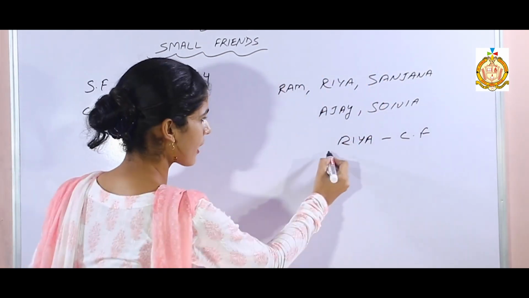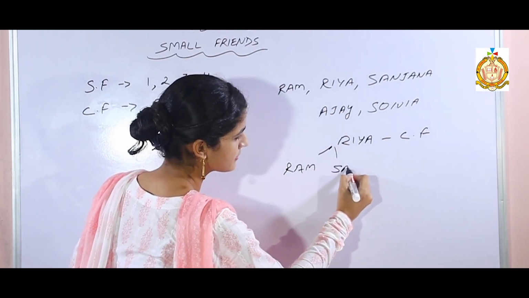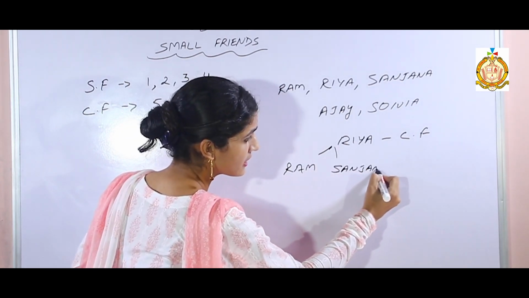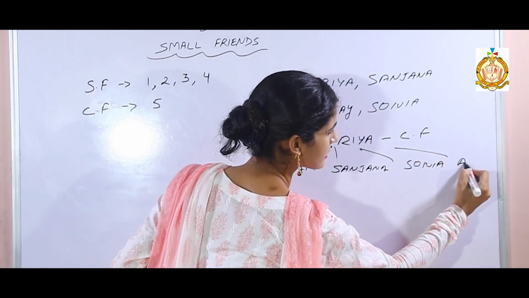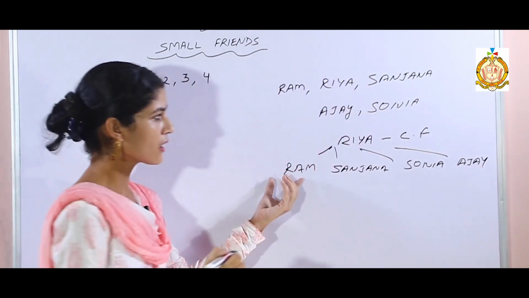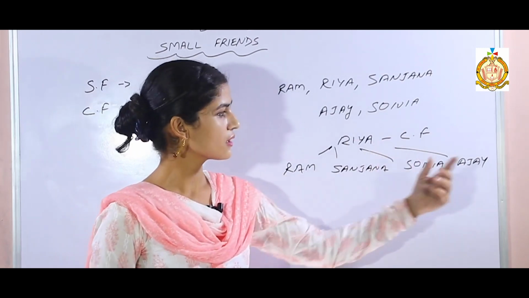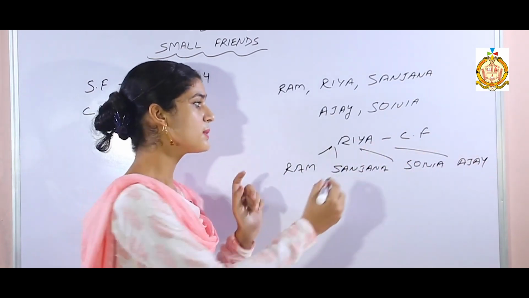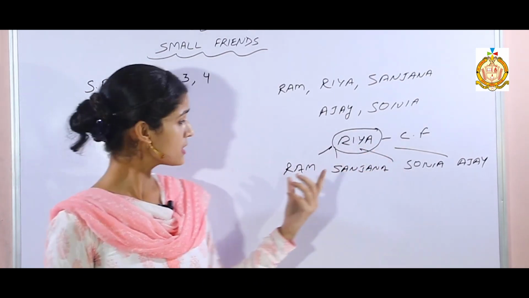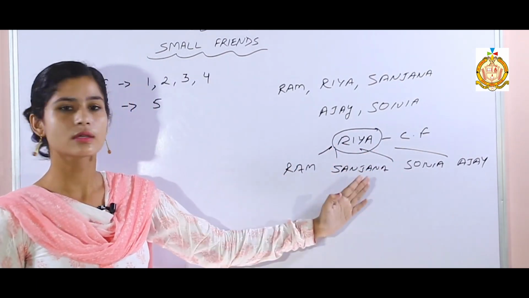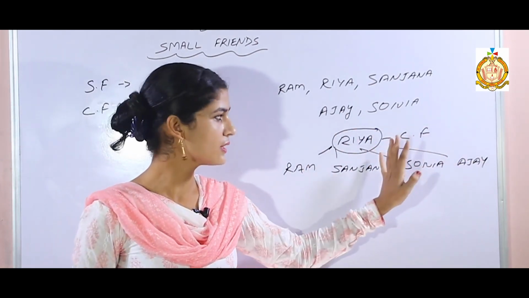Riya is a friend of Ram. Riya is a friend of Sanjana. Riya is a friend of Sonia. Riya is a friend of Ajay. It means Ram is a friend of Riya. Sanjana is also a friend of Riya. Sonia is a friend of Riya. Ajay is also a friend of Riya. It means Riya is a common friend for all the other ones. As a common friend, Ram also talks with Riya, Sanjana also talks with Riya, Sonia also talks with Riya, Ajay also talks with Riya.